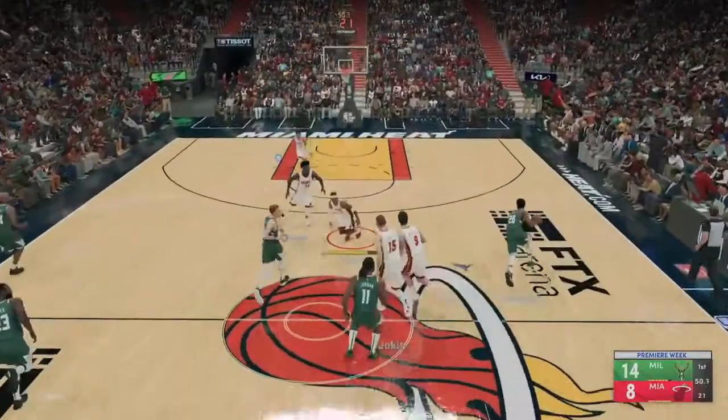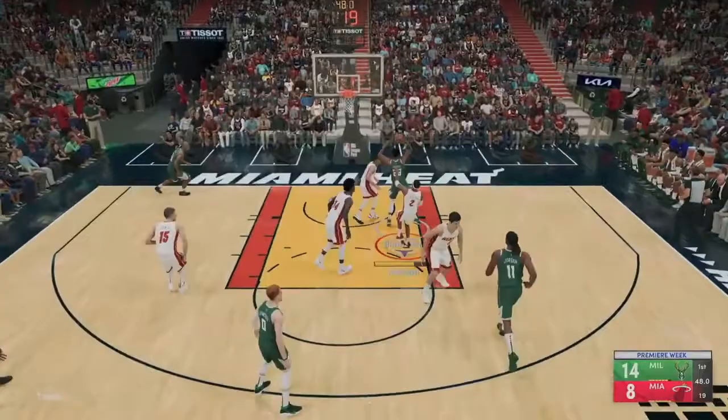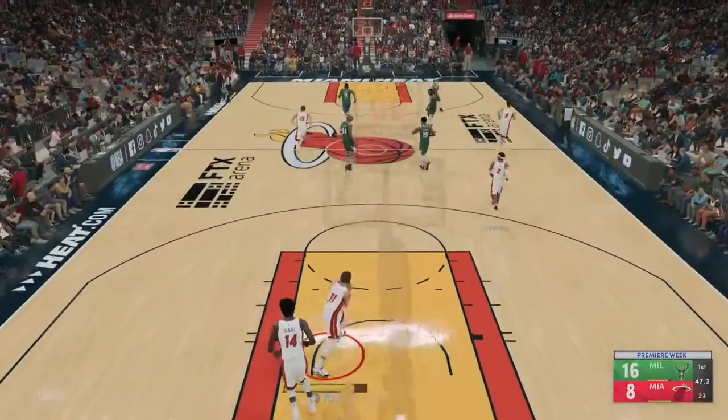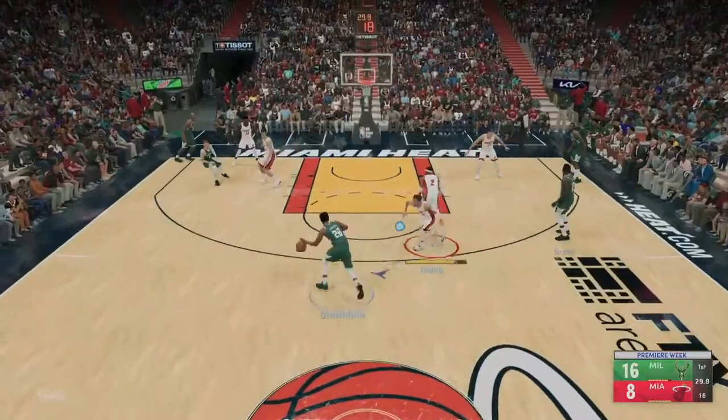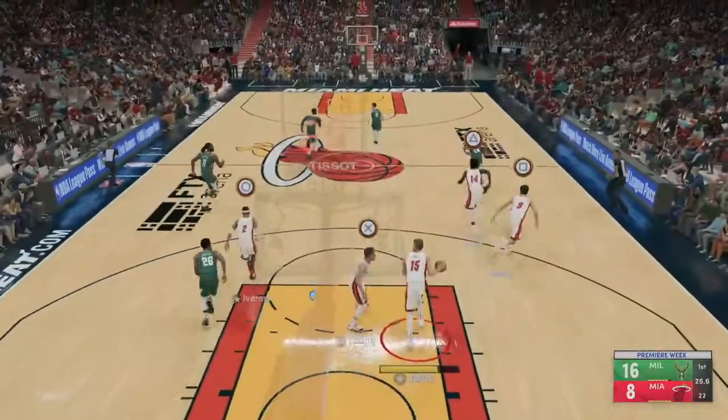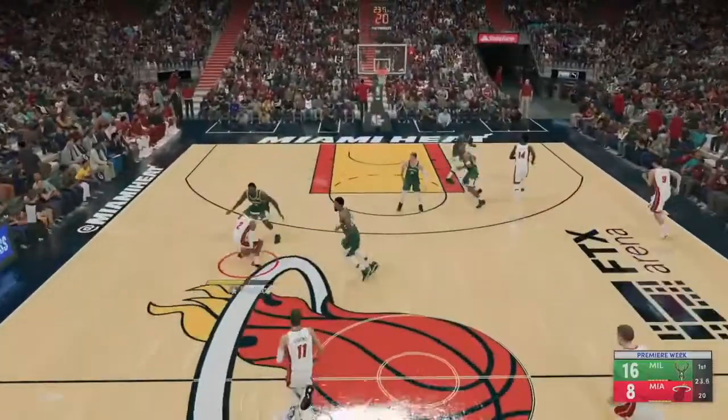And the transition buckets were just killing us too, because every time we would get a shot, they would just come over, and you can see there that they just dunked on us. I was proud of Trae Young's defense here. I mean, he dealt with it really well, hands up, and stopped them from getting an easy layup.